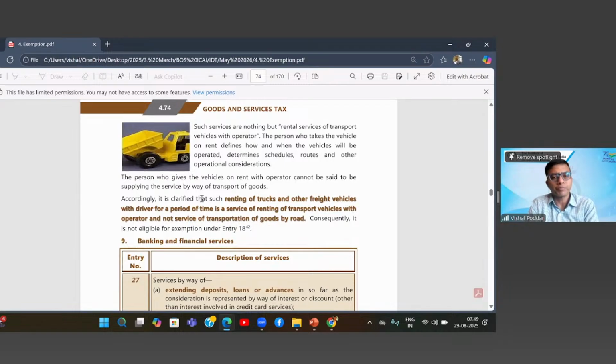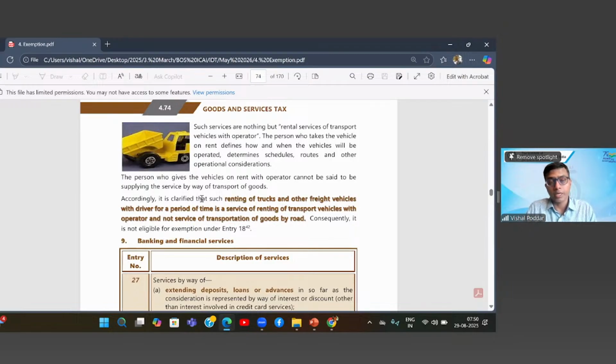So many times you can rent a vehicle, you can rent an equipment. In such a case, the basic differentiation is whether your charges are period based or whether they are linked exclusively to the usage, that is, the transportation. If it is exclusively linked to transportation, it will be a transport service.